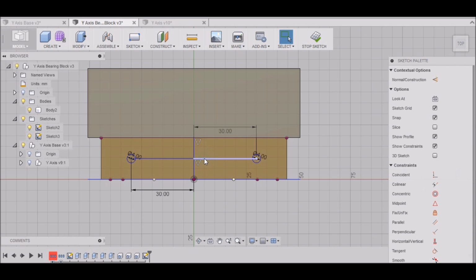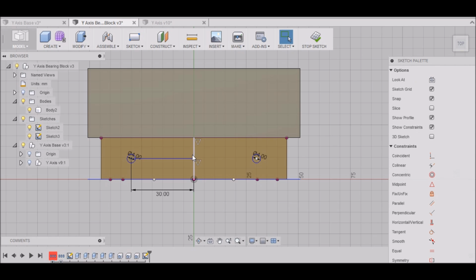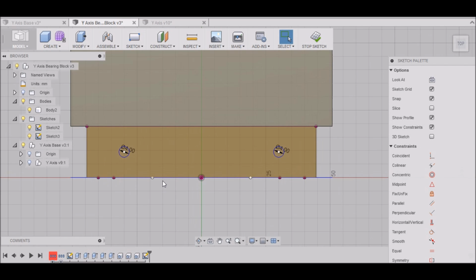And I can select these lines and delete them. They were just for reference. Alright. I can hit D and put the dimension here for reference in the future. Alright. Okay, so those are our two mounting holes for our spacers.